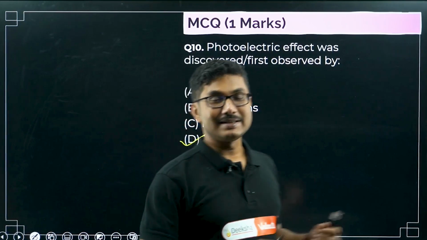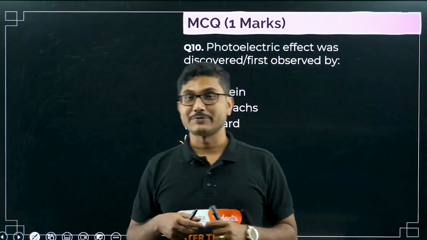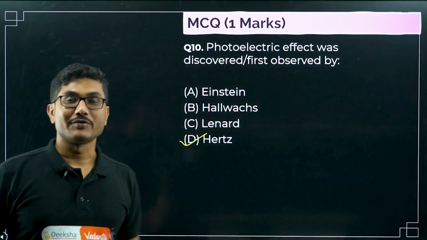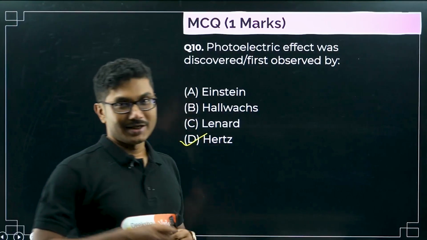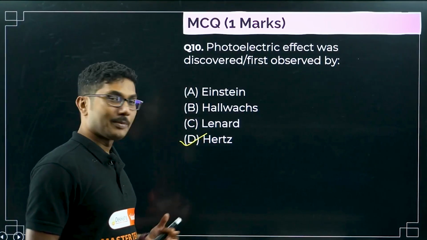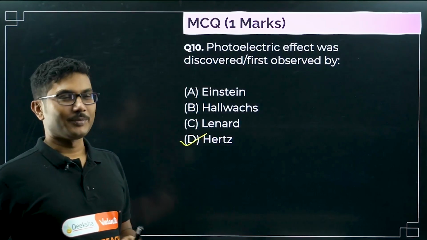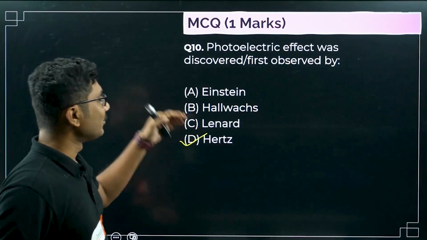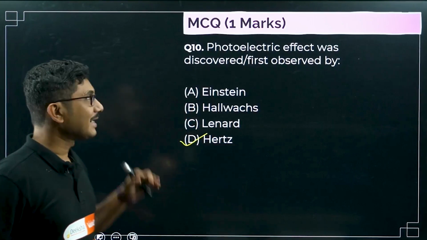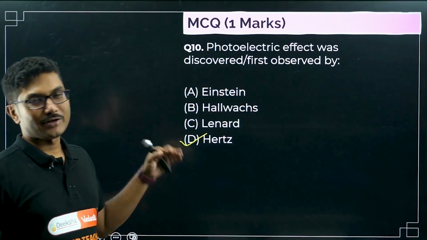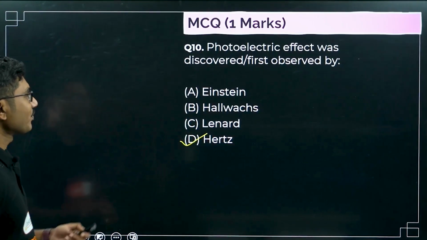He didn't get a single Nobel, even though he is famous for a lot of things. Even the unit of frequency is named after Hertz, right? But he didn't get a Nobel Prize. He died at a very young age because of some illness that he had. So be careful, this question might come in your exam, and you have to answer Hertz. Okay, next question.